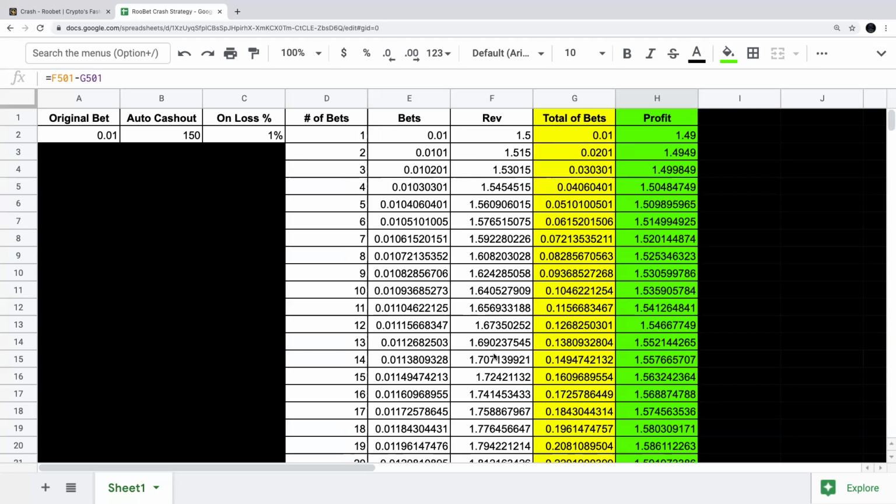So I recommend, if you are the legal gambling age, I would recommend going and trying out this method and trying to make some money while you sleep.